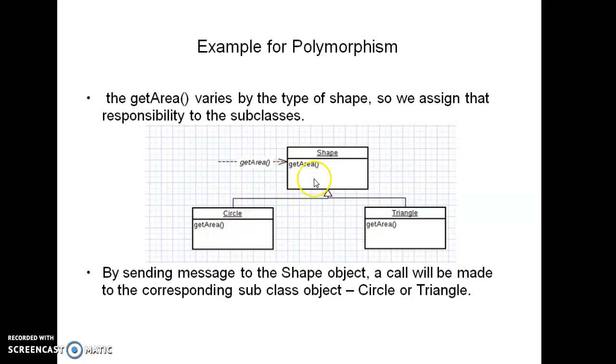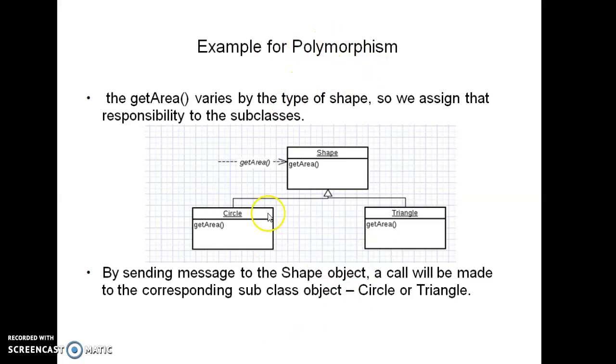So when getArea is called by the Shape, which is the generalization of these two specified classes, polymorphism will decide which getArea method should be called, either from the circle or from the triangle. This is identified by polymorphism.